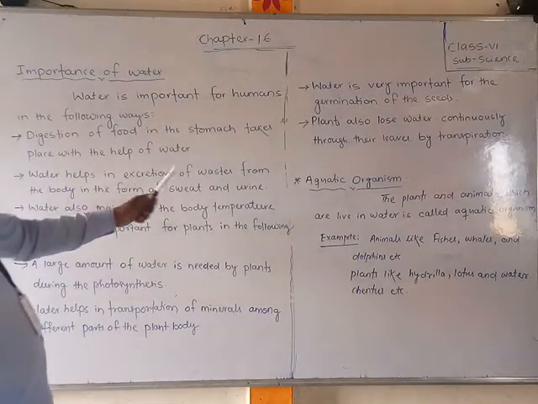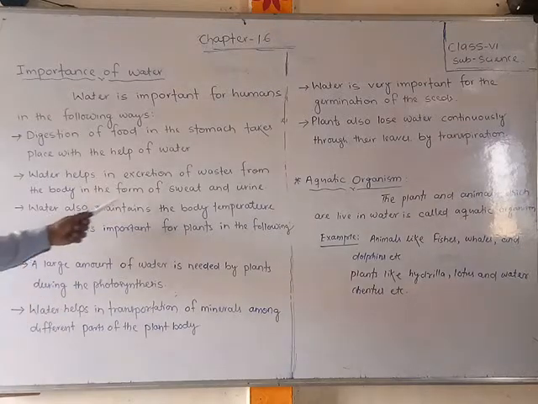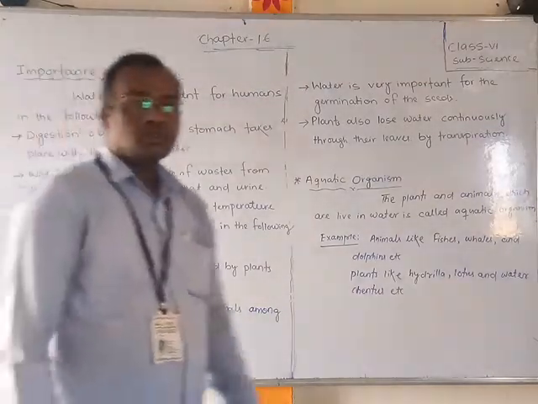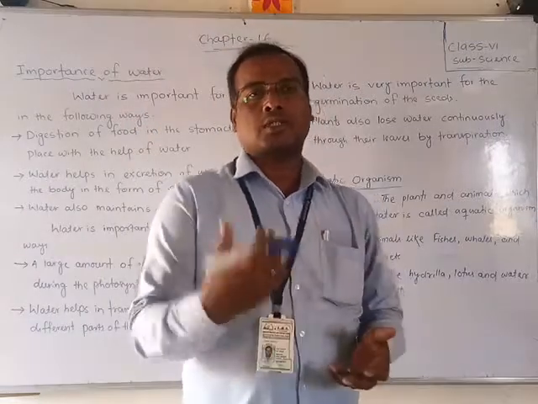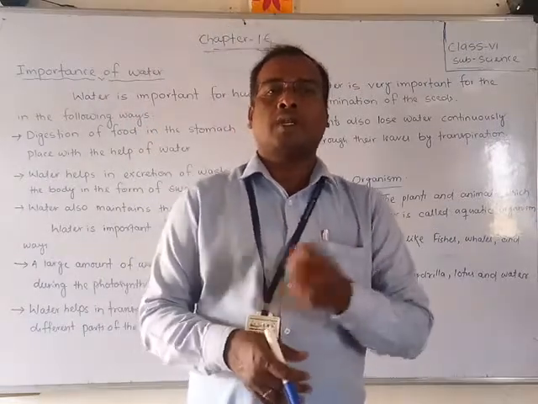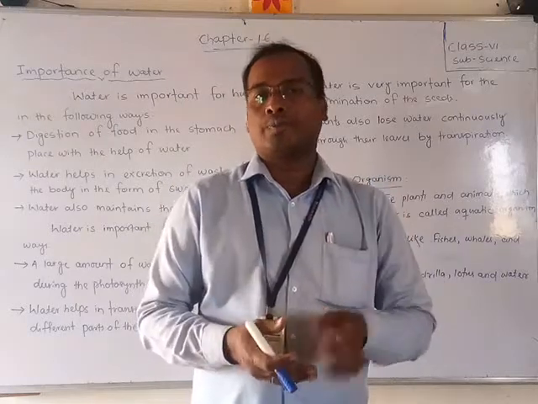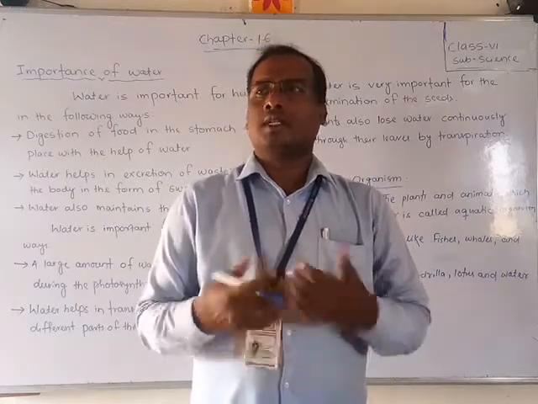Water helps in the excretion of waste from the body in the form of sweat and urine. Students, you know that very well: during the summer seasons a lot of water comes out from our body as sweat. That is called excretion.